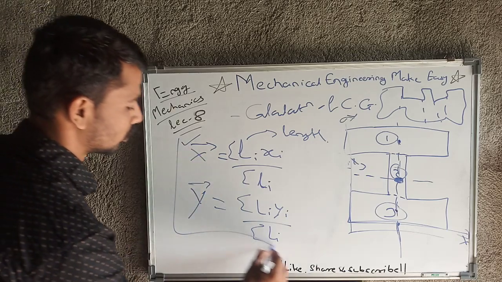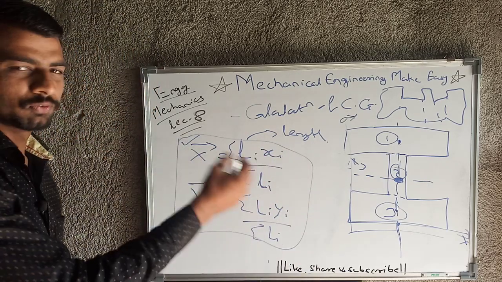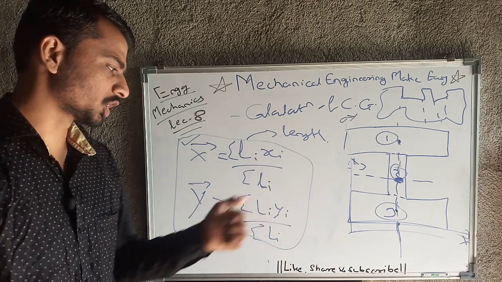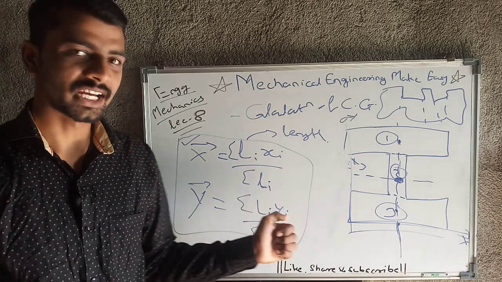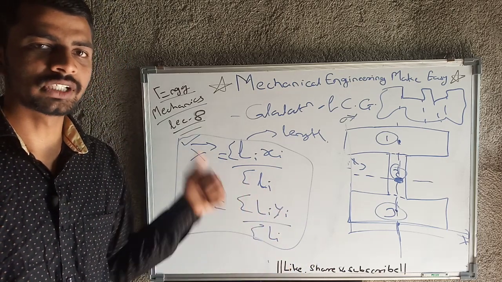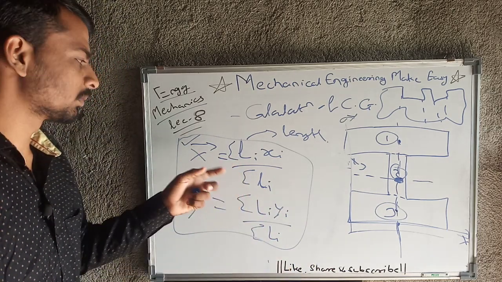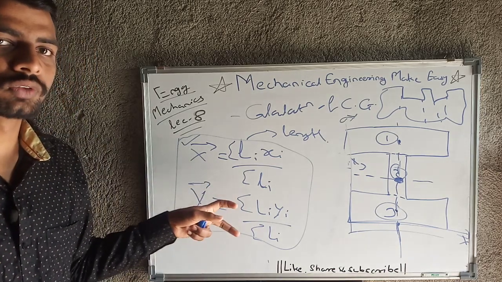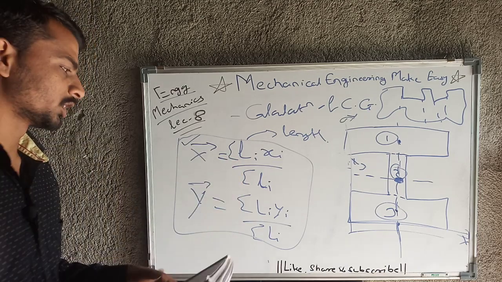So these are two formulas, but before that we have used two formulas, that is summation of ai xi upon summation of ai, and y bar equals summation of ai yi upon summation of ai. Those formulas are very important. 99% of the time we need to use those formulas. Only 1% there may be chances that we need to use these two formulas. So note down these formulas also, but those formulas are very important.